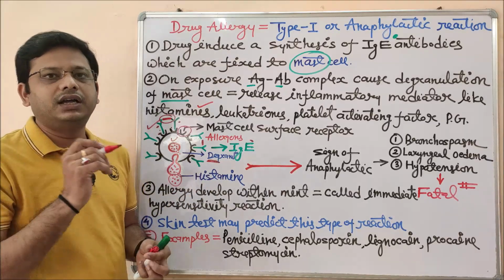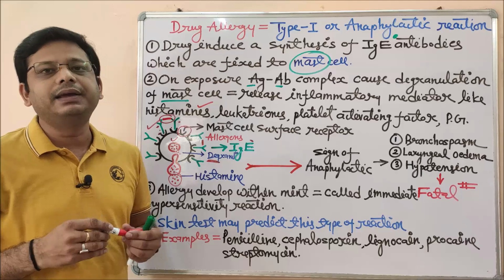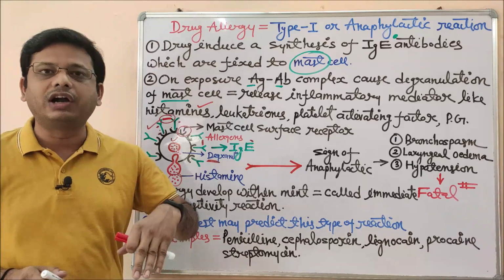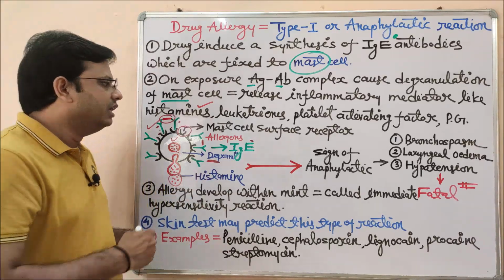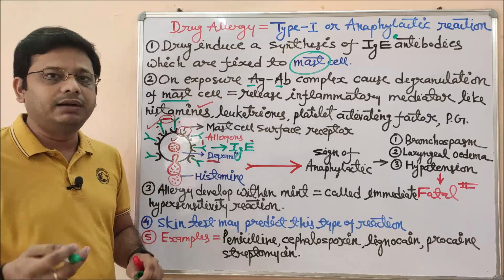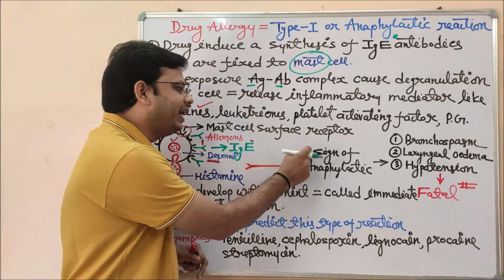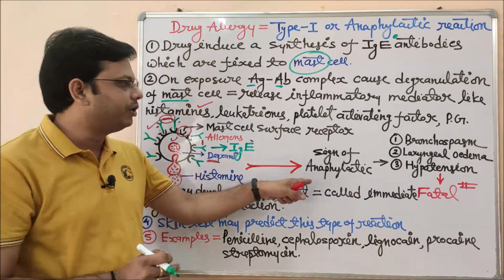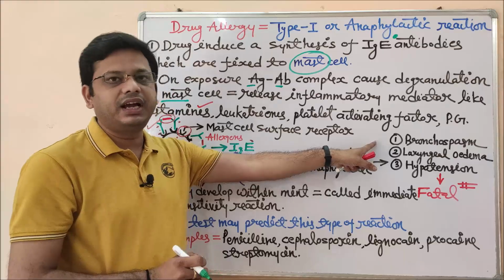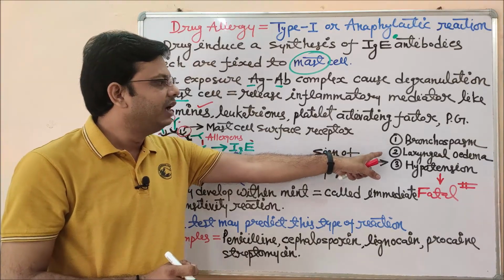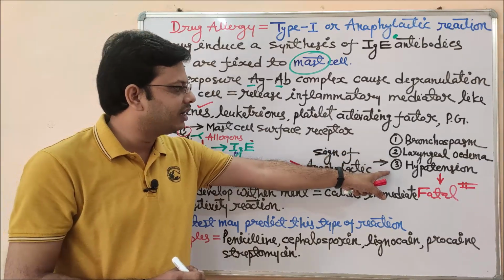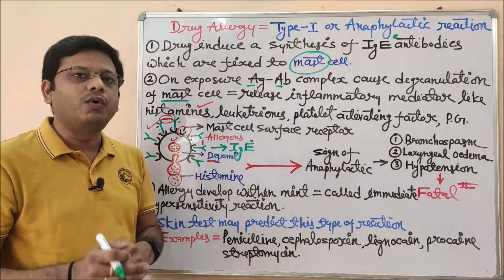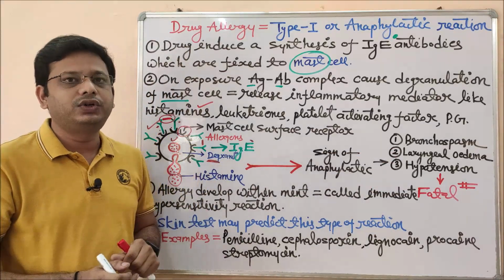Now histamine is an example of inflammatory mediators. So what will it do? What will be converted into physiological action? They will start different types of signaling molecules or signs and symptoms of anaphylactic reaction. And what are examples of this anaphylactic reaction? These may be bronchospasm, laryngeal edema, or the third one, hypotension. Now what is the meaning of these three